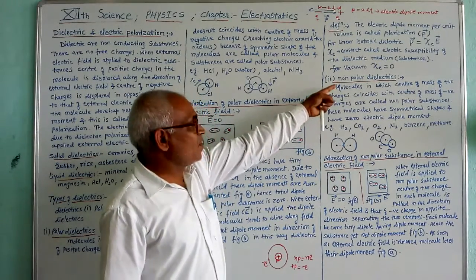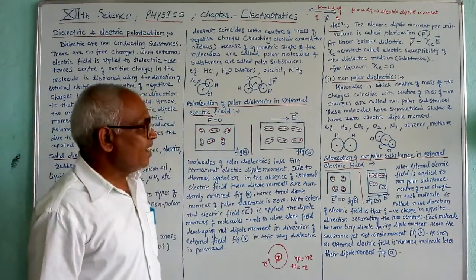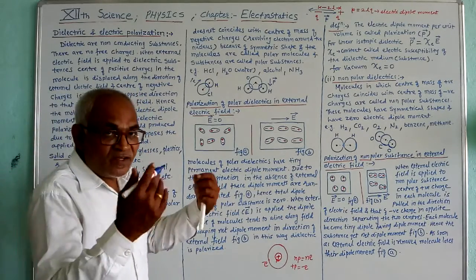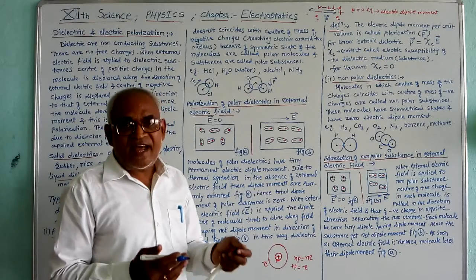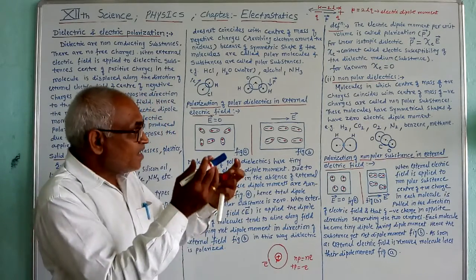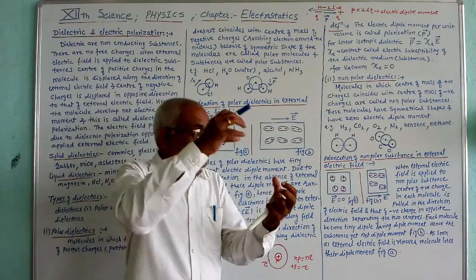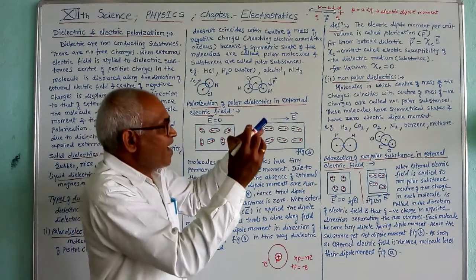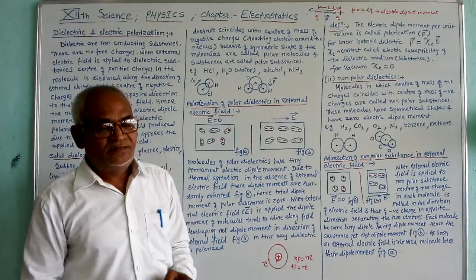After this, we have to see non-polar dielectrics. Now, in some molecules of the dielectric, the center of mass of the positive charge and the center of mass of the negative charge coincide with each other.